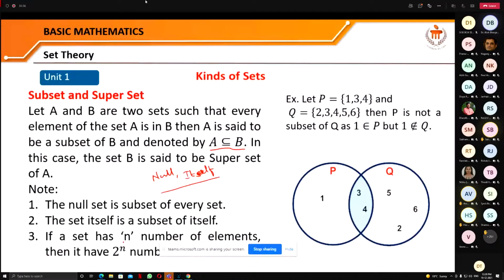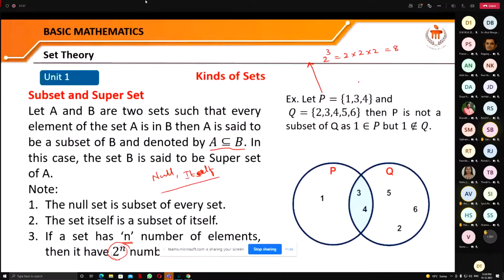And a very, very important thing is that if a set has n number of elements, then there are 2 to the power n subsets for the set. That means if we have this set P, then there will be 2 raised to the power 3, that means 2 into 2 into 2, 8 subsets.